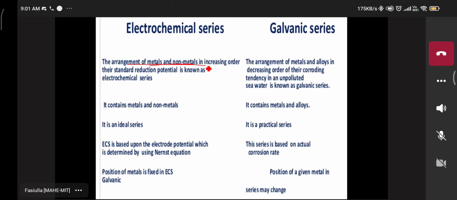Which types of electrodes are we using? Primary electrode or secondary electrode? You already did that in electrochemistry. Primary reference electrode, secondary reference electrode.